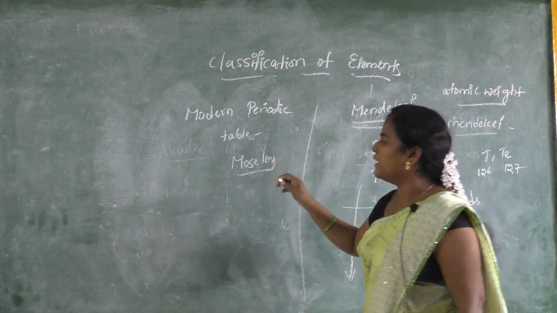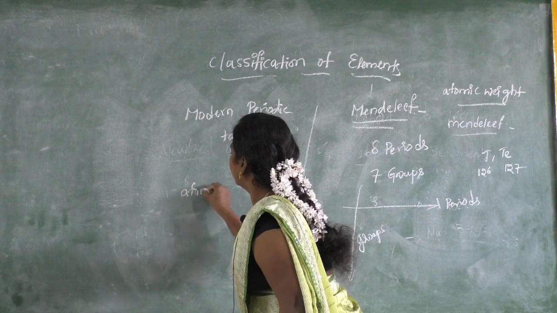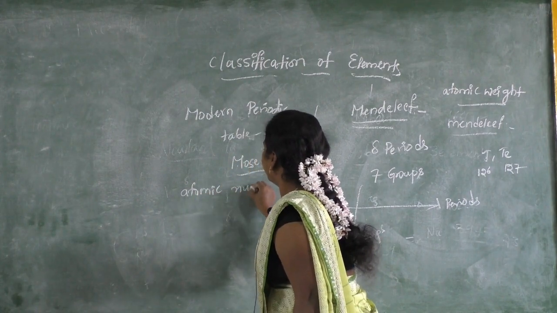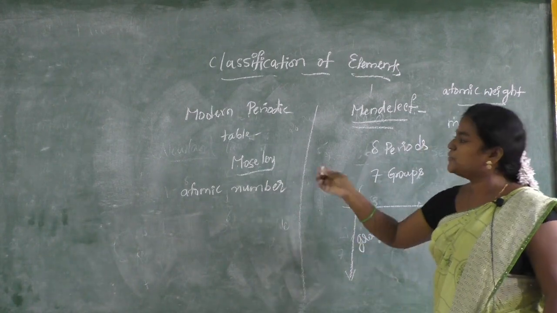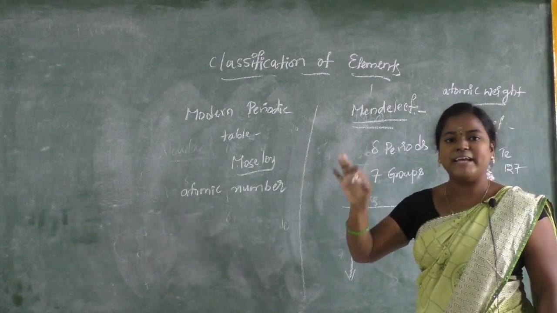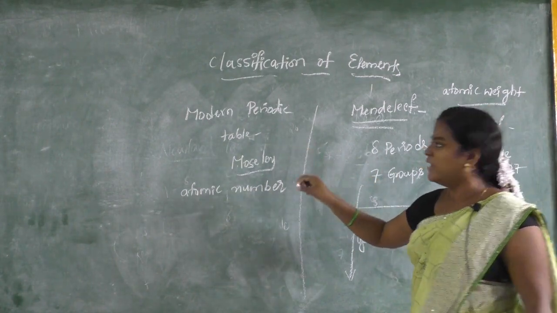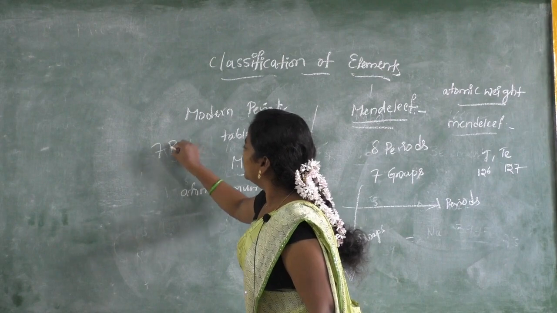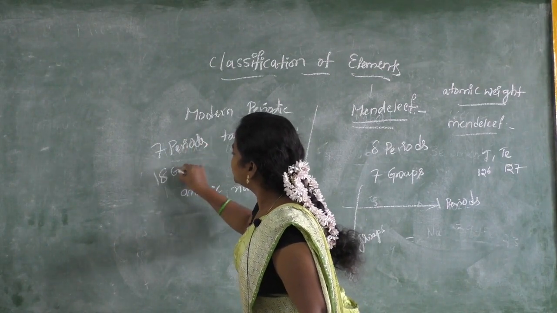In this modern periodic table, the basis they take is atomic number. They took the elements in increasing atomic number and placed them in increasing order. Then they got the modern periodic table. Now we have 7 periods and 18 groups.